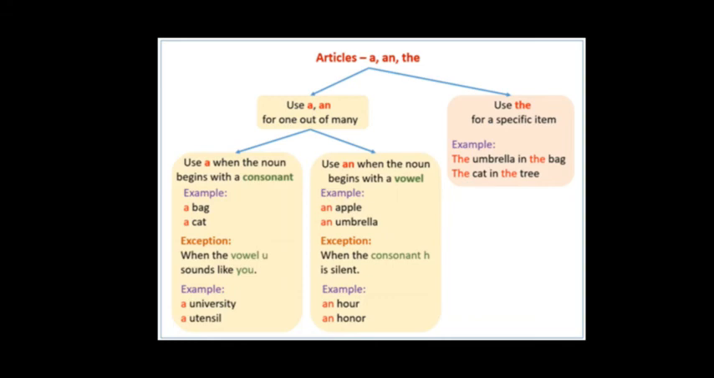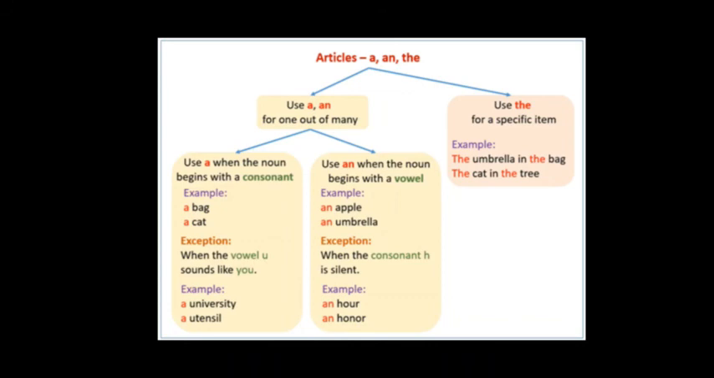Next, when the consonant is silent. There are some consonants, children, that are silent, meaning you cannot hear the first letter. Suppose hour, H-O-U-R. It is written H-O-U-R, but you cannot say hour with an h. H is silent there, so you pronounce it as our, O-U-R. So when the sound begins with a vowel, what are you supposed to use? You have to use an, because it starts with a vowel sound. Next one, honor, again the same thing, and we have to use an.